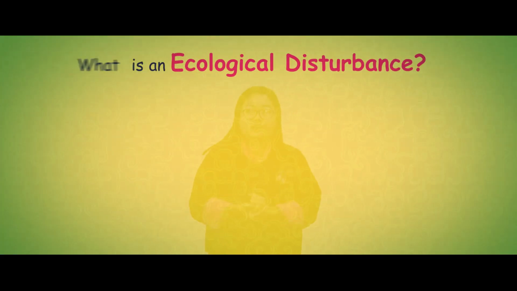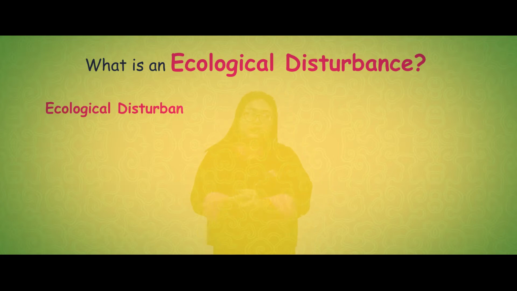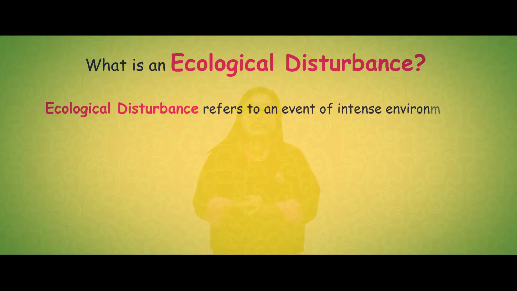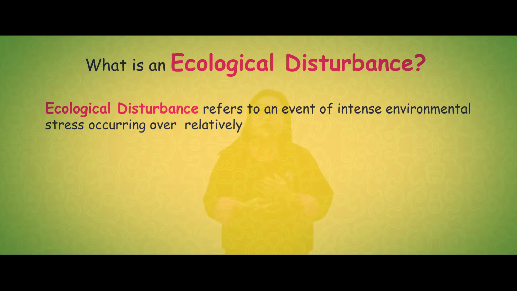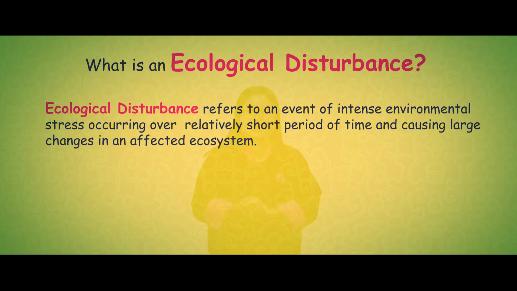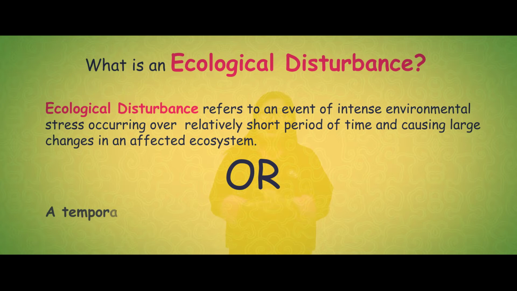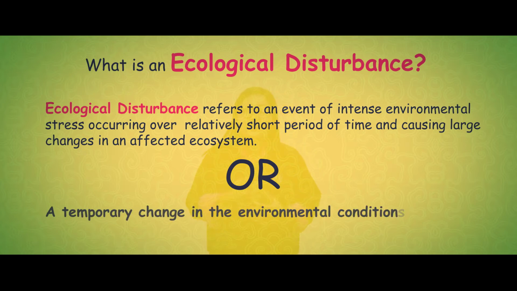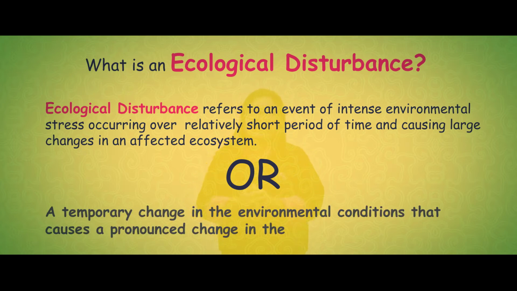Let us start our lesson by understanding what is an ecological disturbance. Well, ecological disturbance refers to an event of intense environmental stress occurring over a relatively short period of time, causing changes in an affected ecosystem. Or in simple words, we can also define ecological disturbance as a temporary change in the environmental conditions that causes a pronounced change in the ecosystem. Disturbance can result from a natural cause or from the activities of humans.